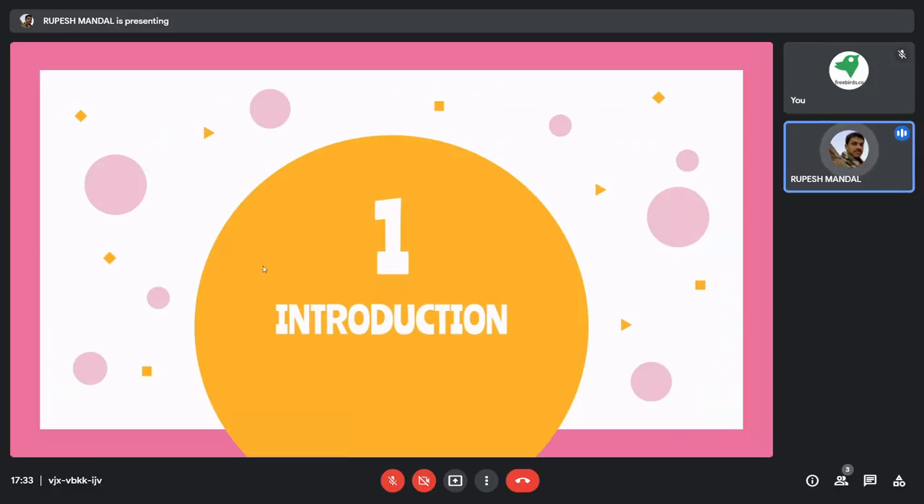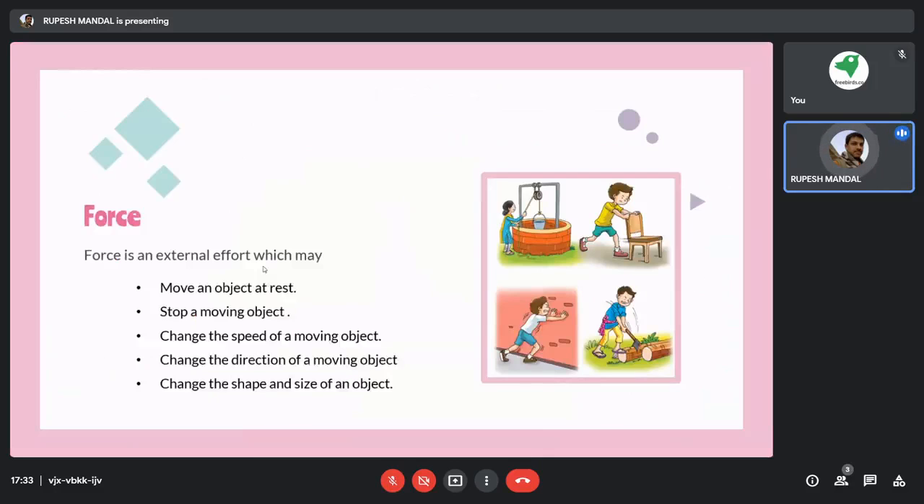We will go through a little introduction about what exactly force is. Force is basically an external effort which may move an object at rest. That means any object which is presently at rest, if we apply some force to it, it can tend to move. Then force can stop a moving object. If any object is moving with its own speed and velocity, and we apply force to it, we can stop that object.